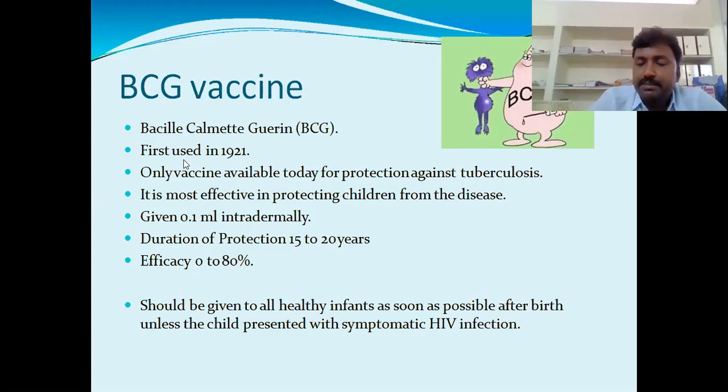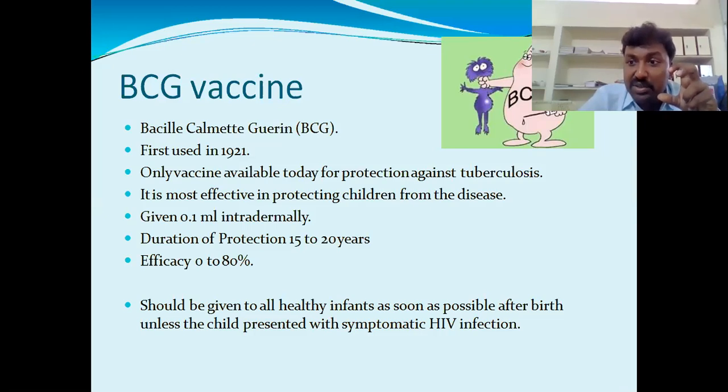Next, the vaccine. Bacillus Calmette-Guerin is a very, very useful vaccine. Actually, nowadays coronavirus is there. Those who took proper immunization, especially the BCG vaccine, are now getting immunity. Those who are getting the coronavirus are already getting immunity from the BCG vaccine.